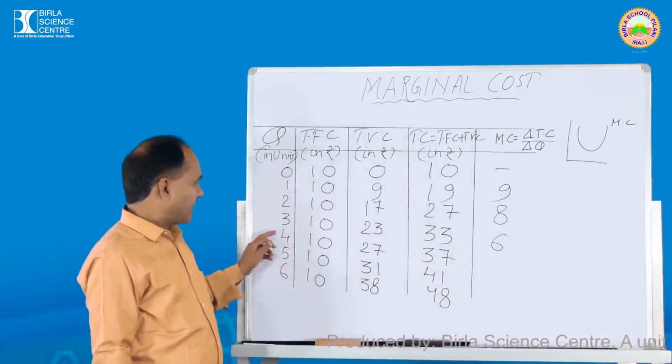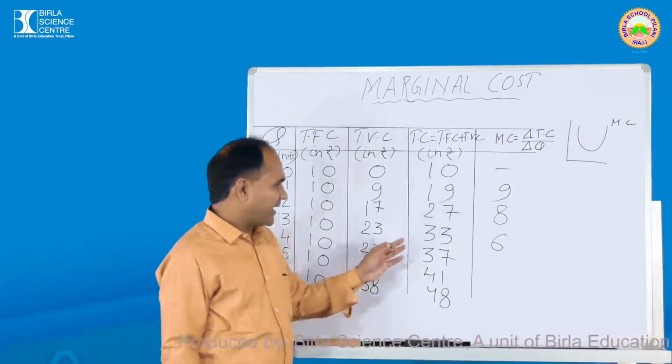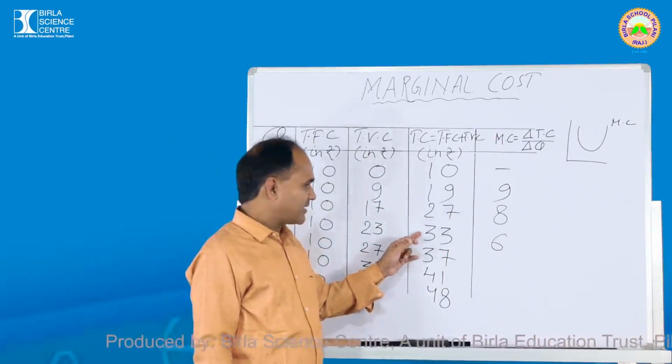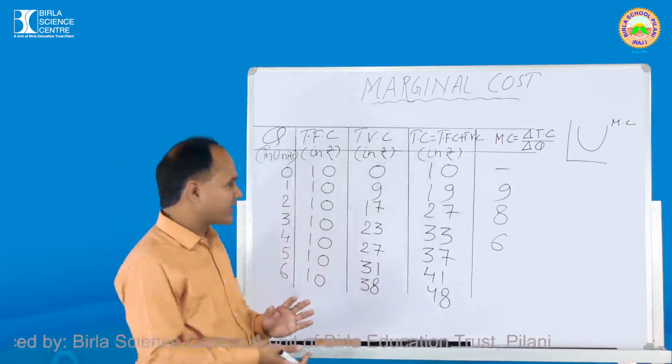Again, 4 minus 3, one more unit of output we are going to change. And again, how much is the change in the cost? 33 and next how much? 37. So 37 again minus 33. So what value are you going to get?